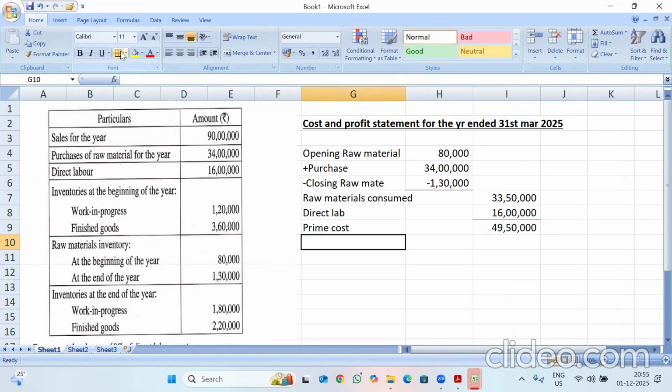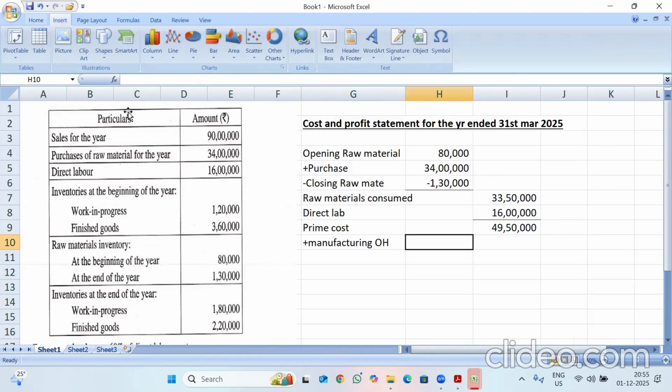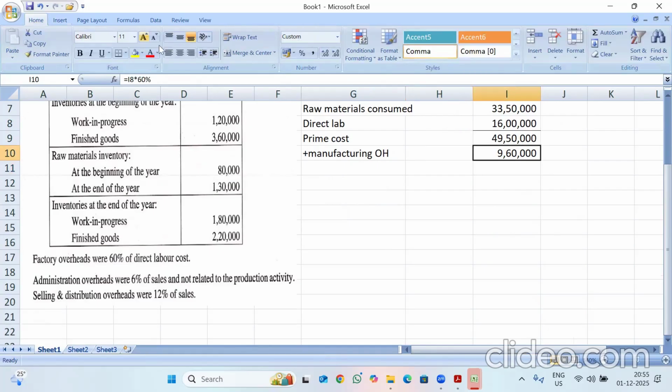So now I need to include manufacturing overheads. So here factory overheads were 60% of direct labor cost. So in direct labor, I want to calculate 60%. That means 9,60,000 will be my factory overheads.